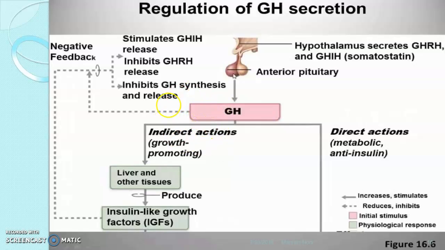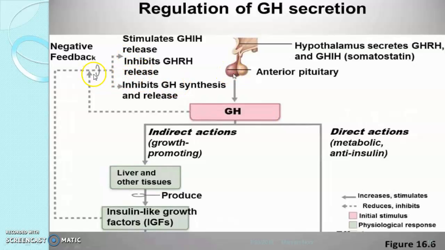See here, the negative feedback mechanism also exists. A large amount of growth hormone secretion in the bloodstream gives negative feedback, which helps to inhibit the secretion of growth hormone by the anterior pituitary.